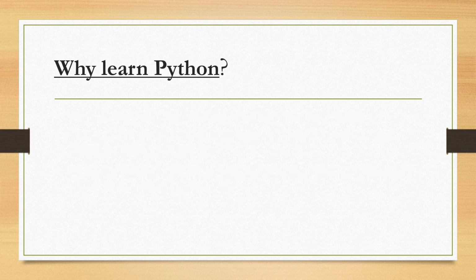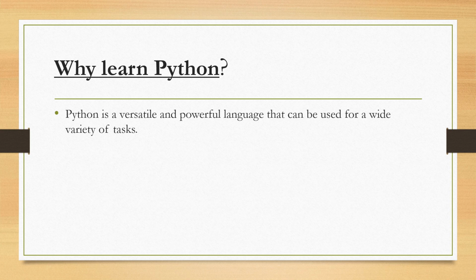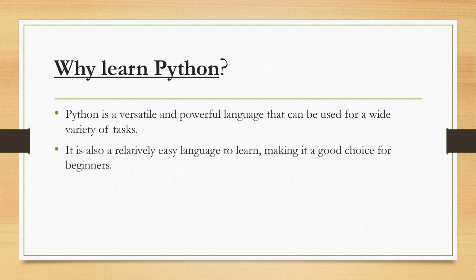Now, why should we learn Python? This is the question. Python is a versatile and powerful language that can be used for a wide variety of tasks. As we have seen, Python is used for web development, data science, machine learning, AI, and Python is a very popular language and it is increasing day by day. It is also a relatively easy language to learn. As we have seen, Python is easier for beginners as compared to other languages.